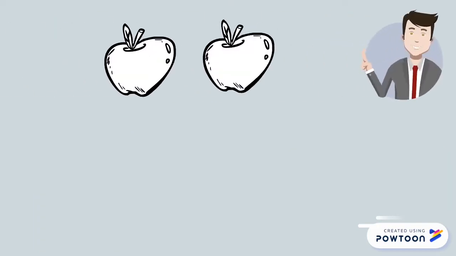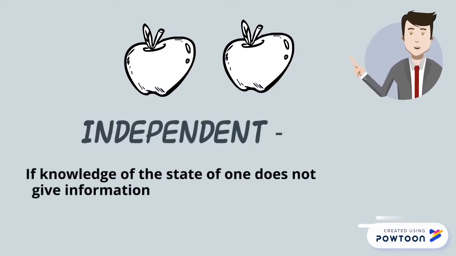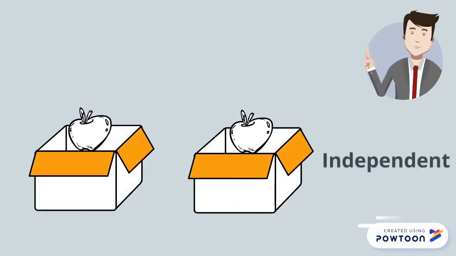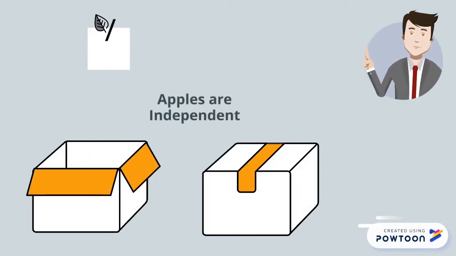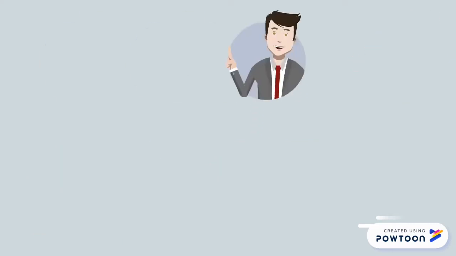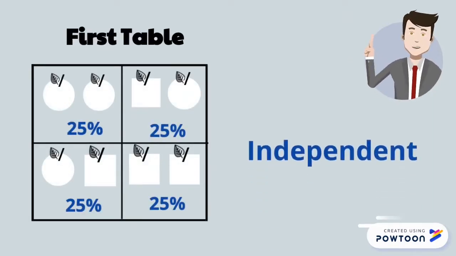We say the apples are independent if the knowledge of one state does not give information about the state of the other. What does this mean? Let's take two apples and place them in two different boxes. We open the first one and see that the first apple is a square. However, we have no idea what is the shape of the apple in the second box, as the two apples are independent of each other. Our first table has this property. If the first apple is a square, we're still in the dark about the shape of the second. The same scenario occurs for the second apple.